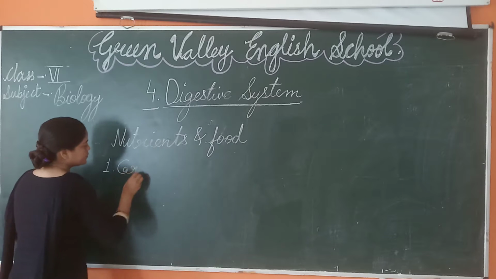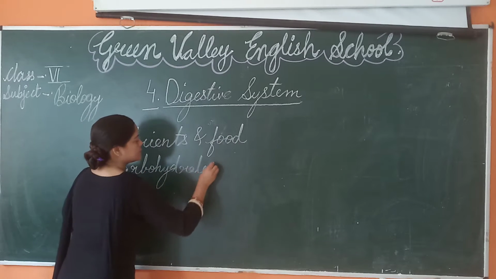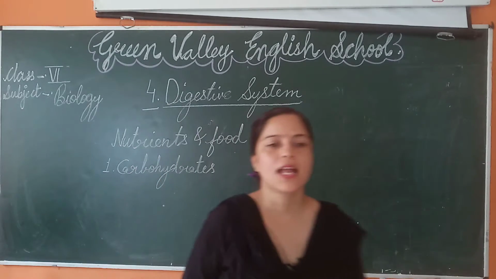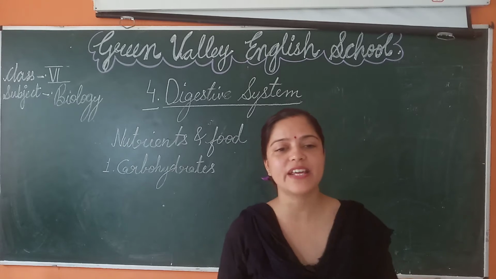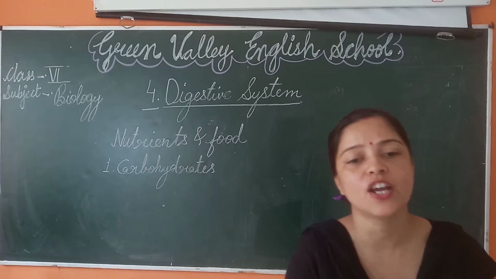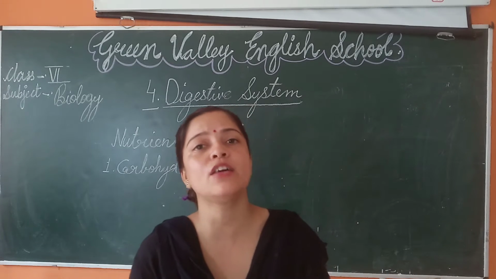Let us start first with carbohydrates. Carbohydrates are energy food. They are the main energy giving nutrients. They are formed in the green plants during photosynthesis.